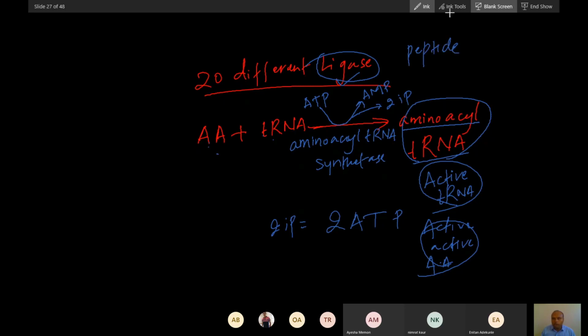This molecule will be helpful for the formation of a peptide bond. For the synthesis of each peptide bond, there has to be formation of one tRNA, and every tRNA formation requires 2 ATP. That means every bond formation requires 2 ATP from this reaction.